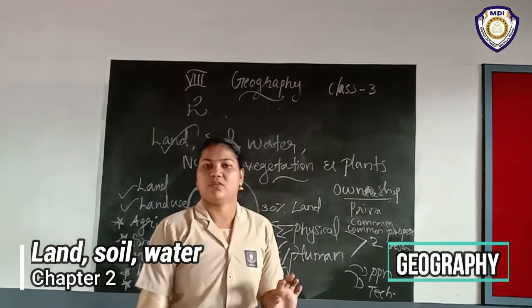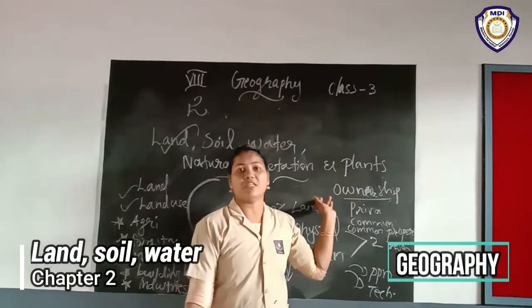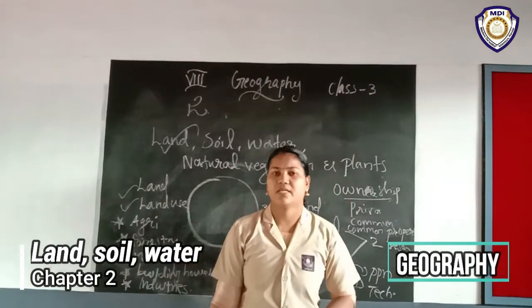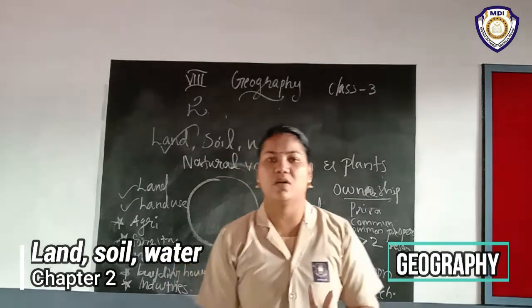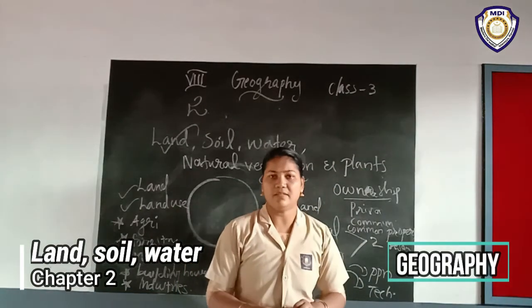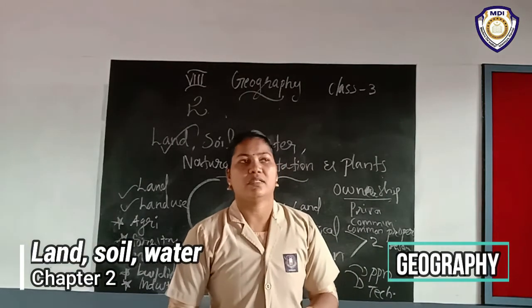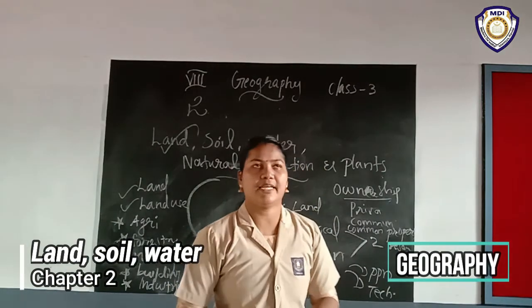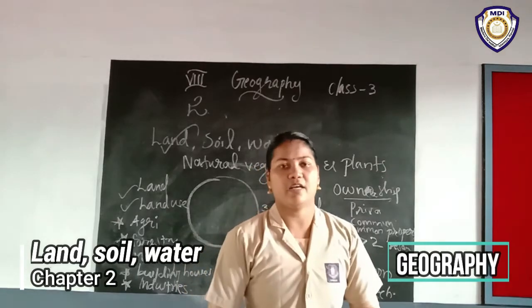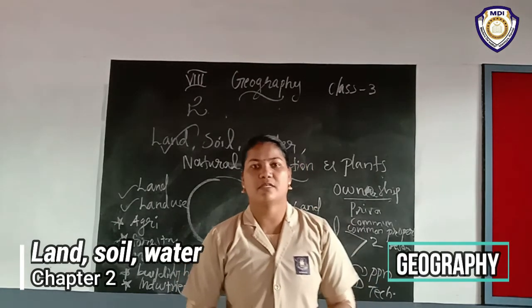Is it clear? Now we discussed the classification of land on the basis of ownership. Mainly two types are included, private land and community land. The community land's speciality is community ownership. They can collect fodder, fruits, nuts, and also medicinal herbs.